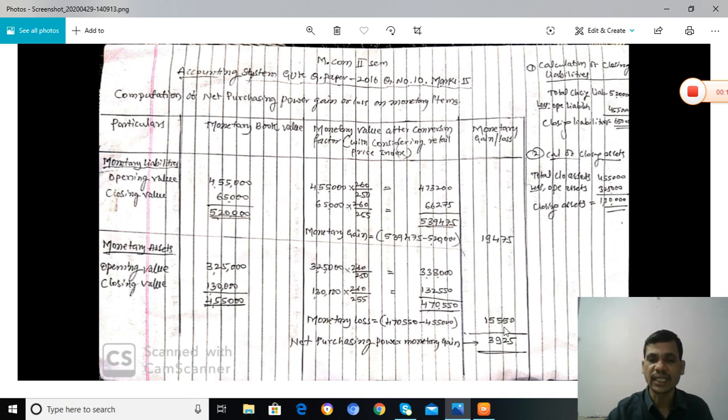This is the monetary gain, and this is the monetary loss. You have to deduct this monetary loss from the gain, and you will get the net purchasing power monetary gain. Net purchasing power monetary gain is 3,925.